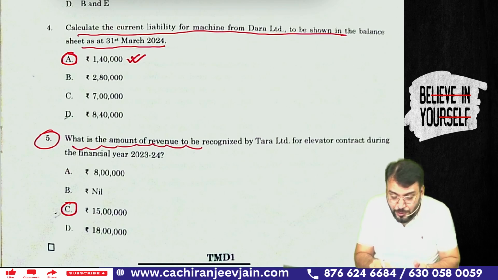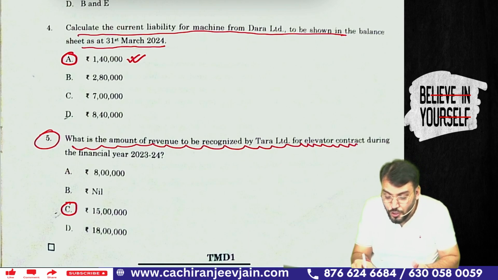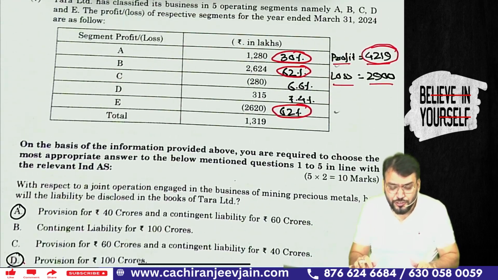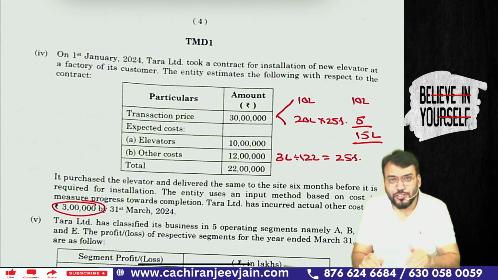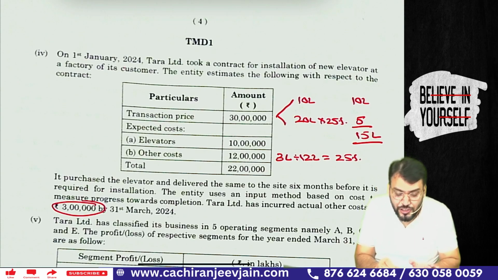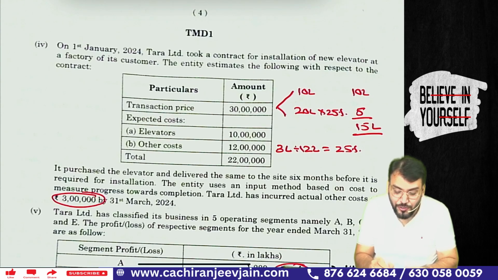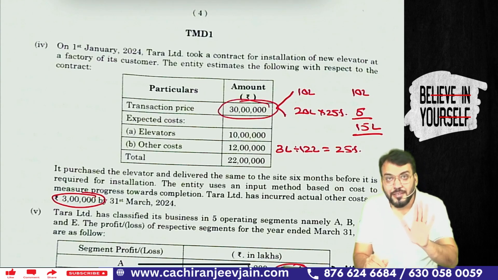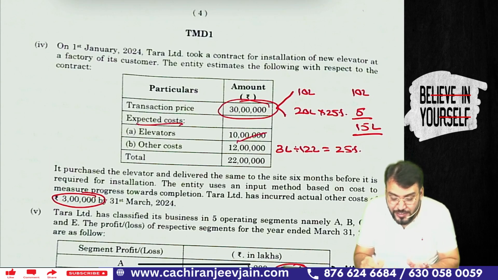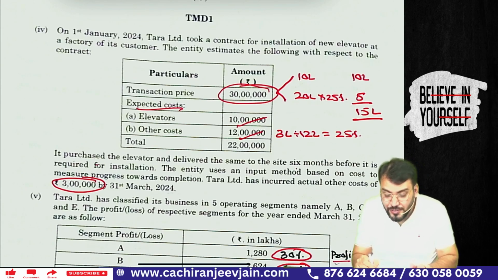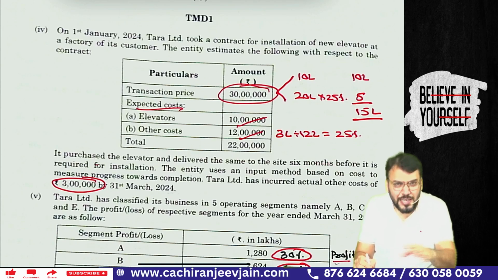Next point is what? What is the amount of revenue to recognize by Tata Limited for elevator contract during the financial year 2023-24? This is a direct question from the institute resource only. Very simple question. This question has been asked in past attempts many times. On 1st Jan 2024, Tata Limited took a contract for installation of a new elevator at a factory of its customer. The entity estimates the following with respect to the contract. You can see transaction price 30 lakh. Transaction price given, and expected cost of elevator is 10 lakh, other cost 12 lakh. It purchased the elevator and delivered the same to the site 6 months before it required the installation.